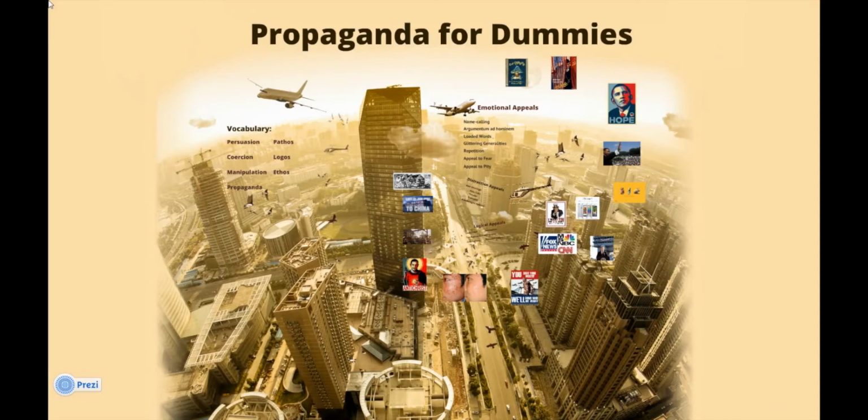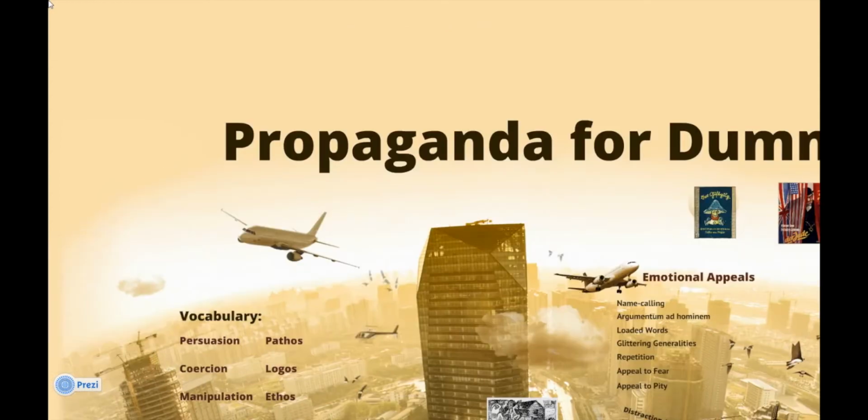And today I will be sharing with you our propaganda tutorial, Propaganda for Dummies. First, let's start with some vocabulary.